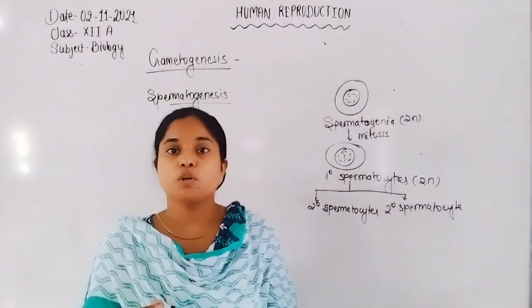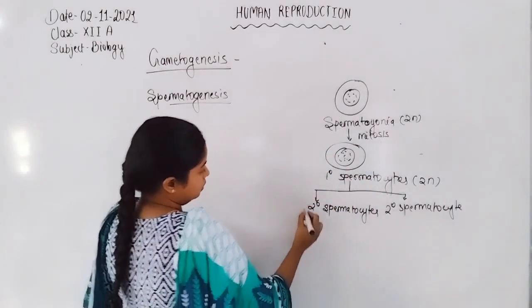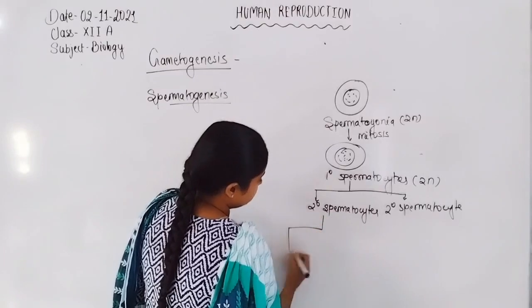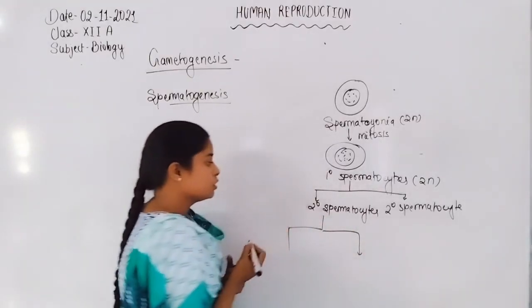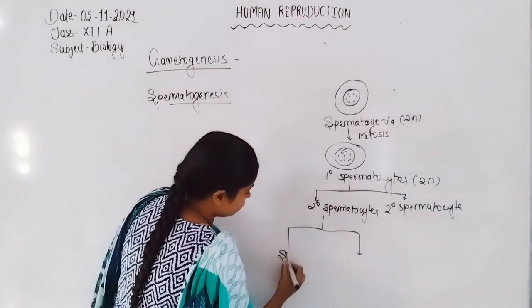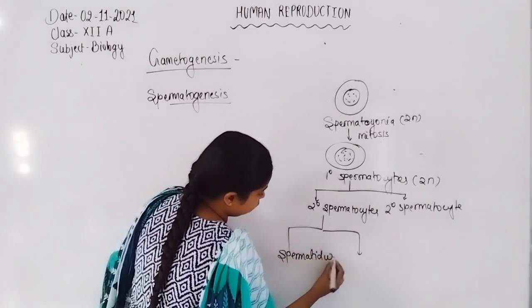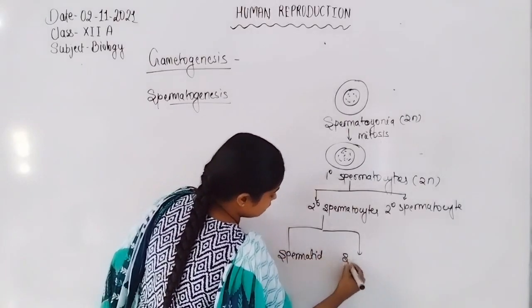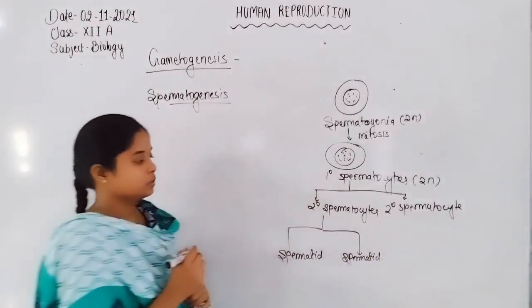After the formation of these secondary spermatocytes, the second meiotic division occurs, and from each secondary spermatocyte spermatids will form.